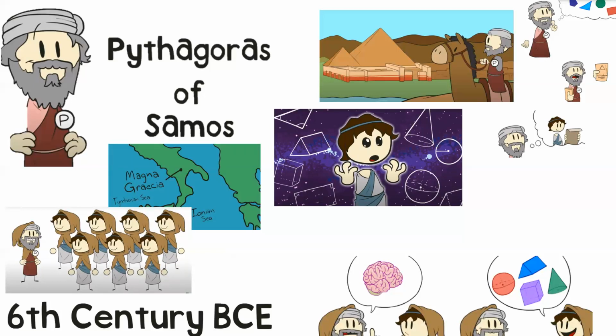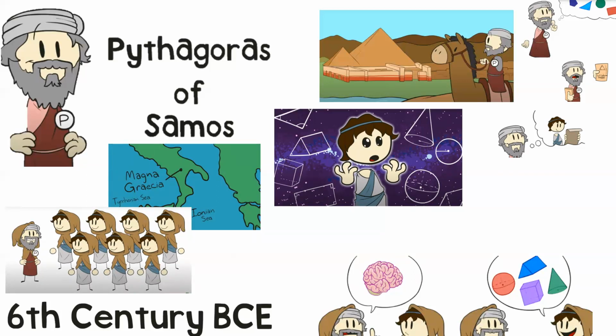Now these guys were nuts. They were crazy about maths. They were absolutely obsessed with geometry. However, there was one thing in maths they did not like, and that was irrational numbers. Now, irrational numbers are numbers with decimal places that go on forever, and they never ever end.